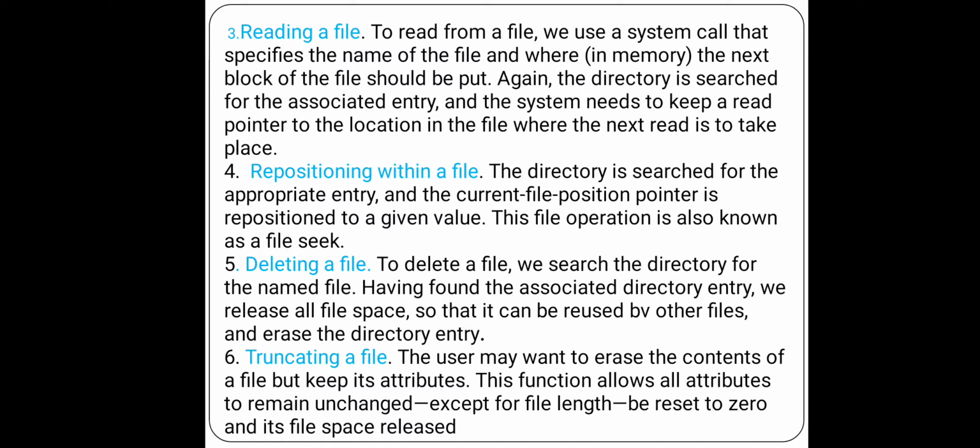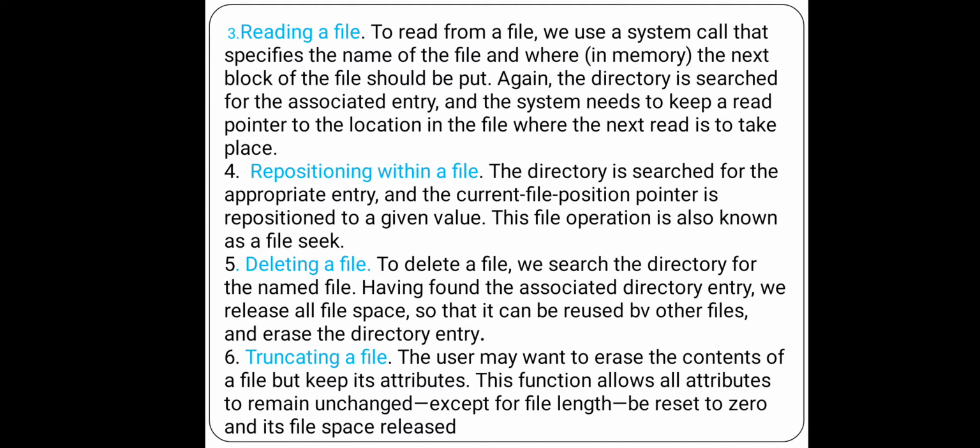If you want to move from the current position to some other position, that is called seeking or repositioning. The position is moved from one place to some other place, right?